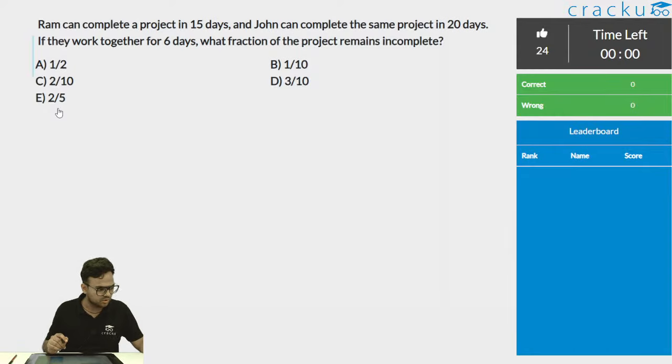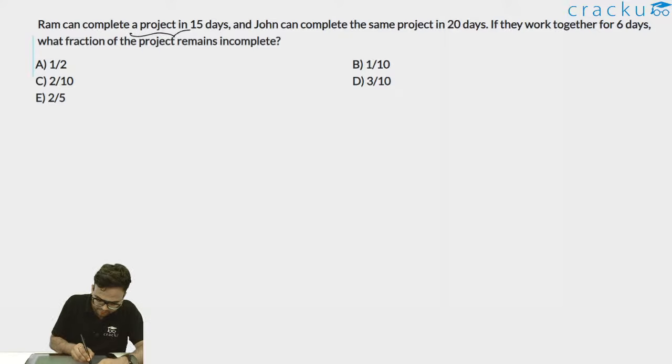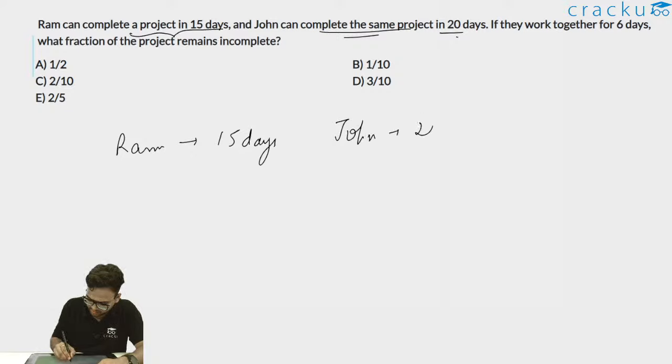So let's see how we can solve this question. It is given that Ram can complete a project in 15 days, and John can complete the same project in 20 days.